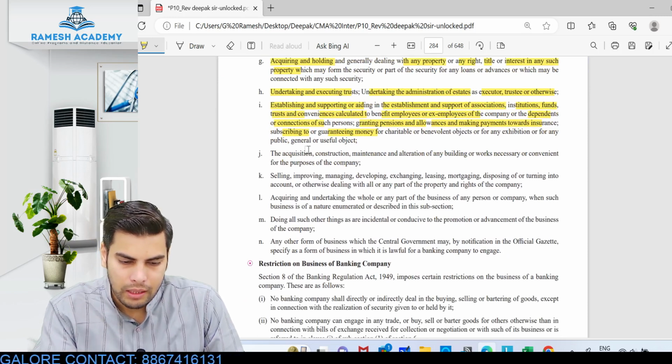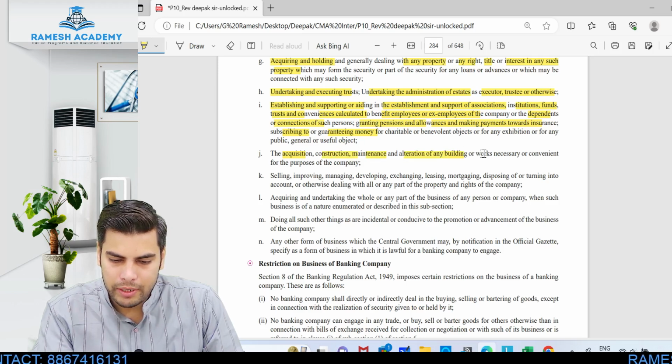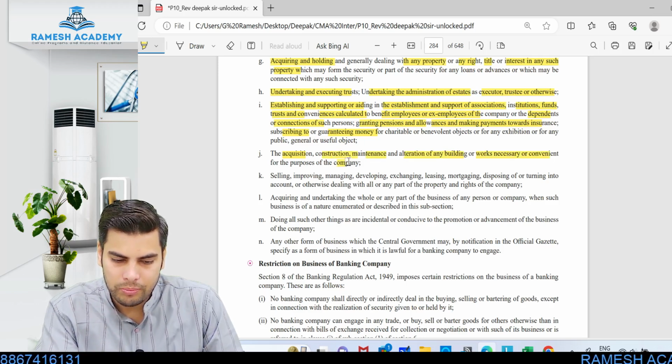All right. Then the next thing is the acquisition, construction, maintenance and alteration of any building or works necessary or convenient for the purpose of the company.